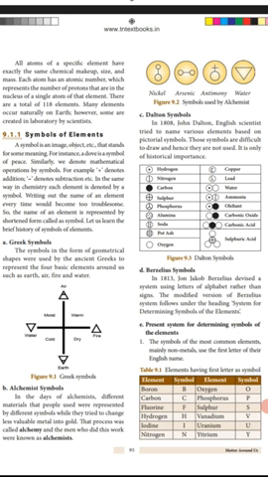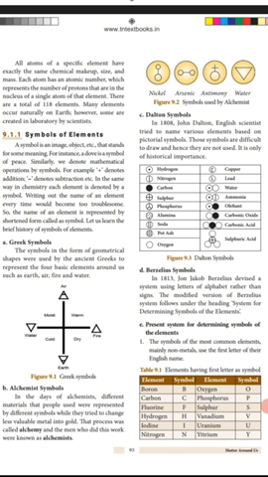First letter in capital letter, second letter in small letter. For example, hydrogen and helium. The first letters of both elements are the same. So hydrogen is capital H, helium is H and E. H is a capital letter, E is a small letter. Next, another example for this point.